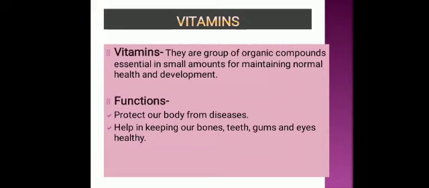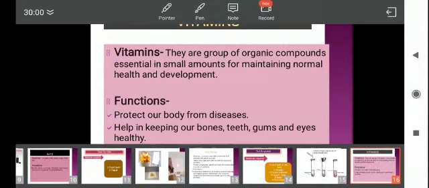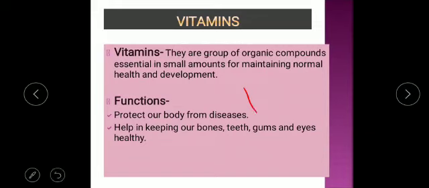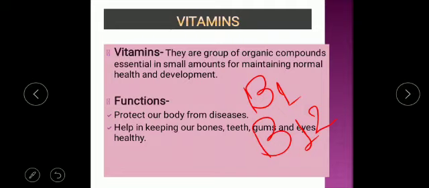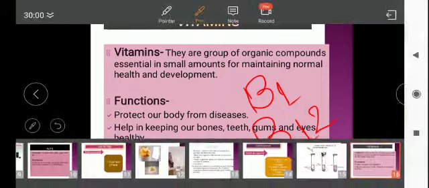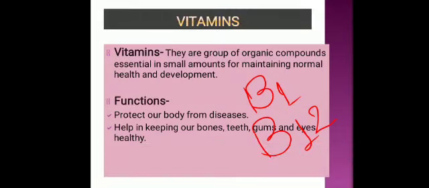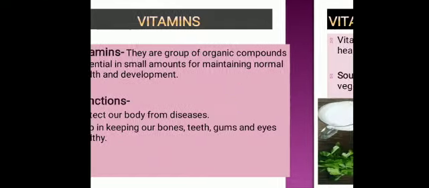Like if we want to write B1, we will write it like this: B1. For B12, we will write it like this: B12. So after the alphabet we will put the digit. Now we will see all these vitamins one by one.